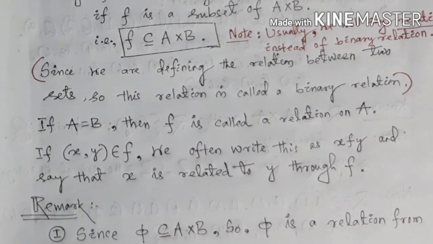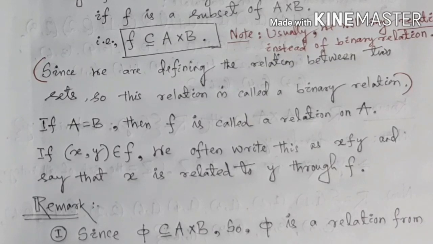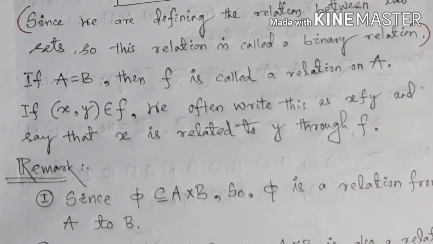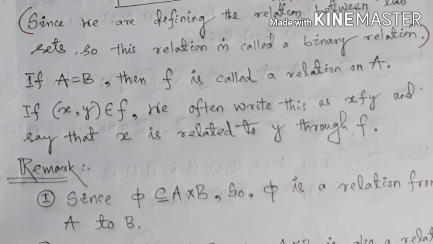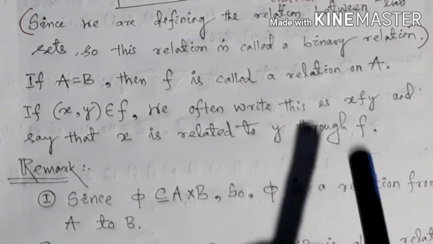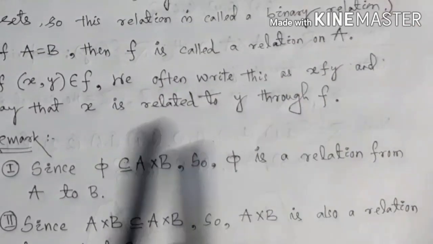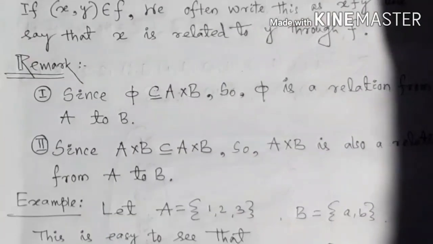Okay, if A equals B, then f is called a relation on A. One more thing: if (x, y) belongs to f, the elements of f will be in the form of (x, y), because f is a subset of A cross B. So therefore I have taken (x, y) belongs to f. So if (x, y) belongs to f, we can often write this as x f y and say that x is related to y through the relation f.